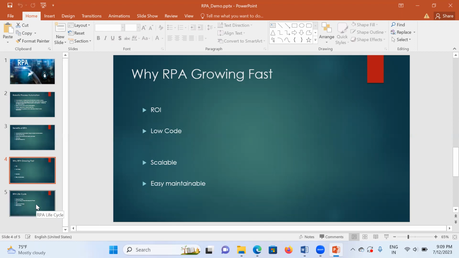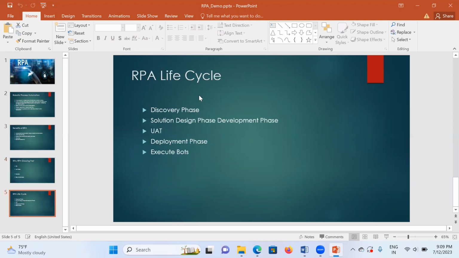Yeah. So next, what we have to go through is the RPA life cycle. The RPA life cycle includes 5 steps. The first step is the discovery phase. Discovery phase means first the client has to give the requirement.